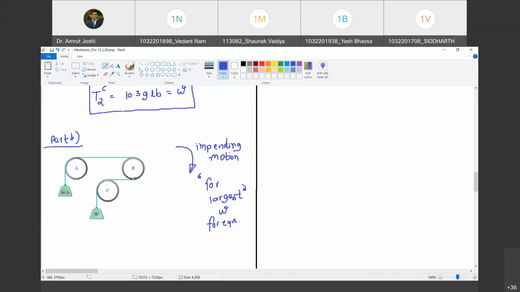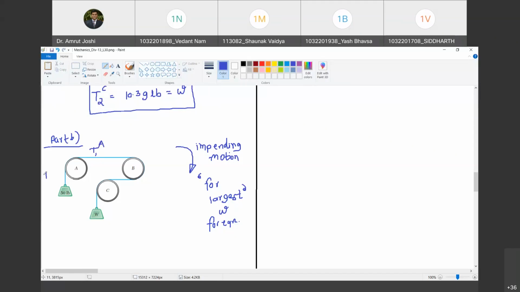Now, if this is the direction of impending motion, let us write down which is the tight side and slack side as far as pipe A is concerned. Which is the tight side? The one connecting AB. Yes, so this is going to be T1A. Do you agree with me? Yes, sir.